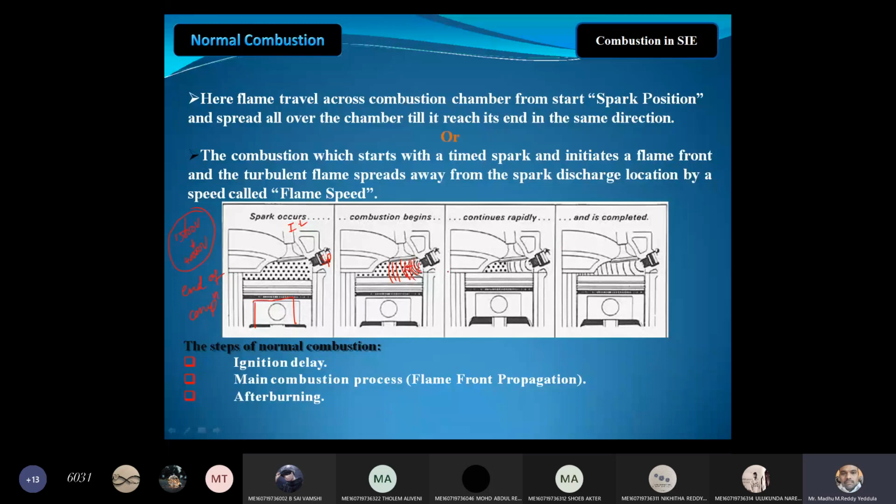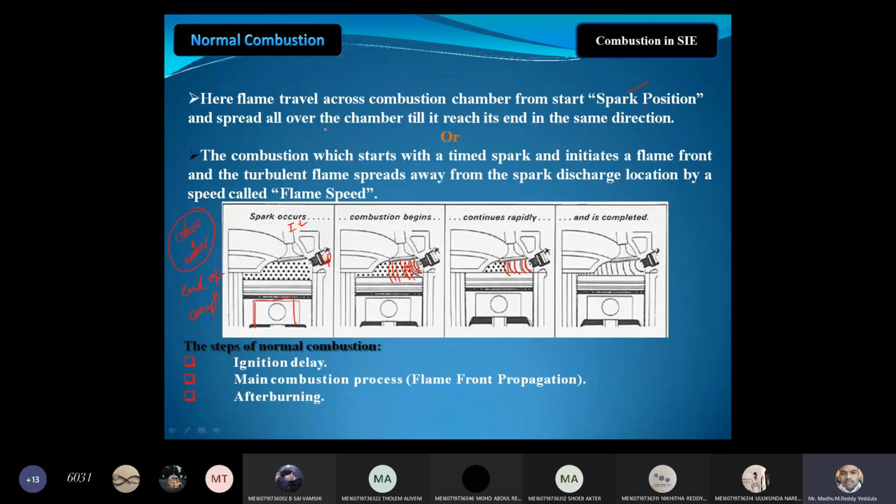This is called flame front. Here the flame travels across the combustion chamber from the start spark position and spreads all over the chamber till it reaches the end or the same direction.